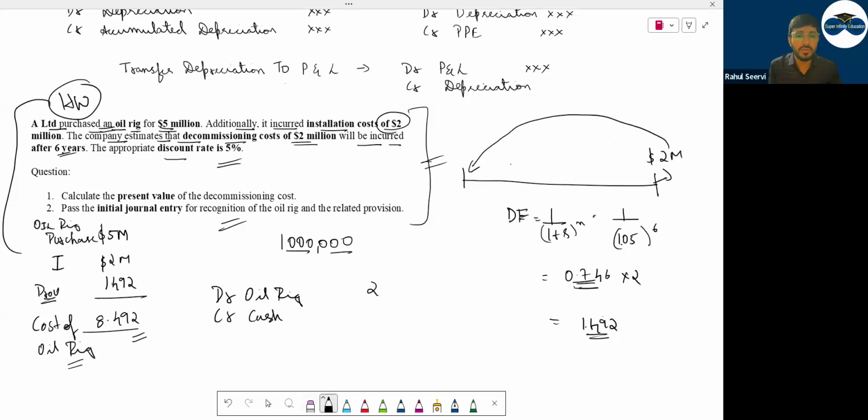Cash going out is 5 million plus this 2 million which I paid for installation. So 5 plus 2, how much is it? 7 million. The value of the oil rig is 8.492. Then is your journal entry tallying? No, you have a difference on the credit side. If there is a difference on the credit side, what did we not record? We have not recorded provision, we have to record provision on dismantling cost, that is 1.492.